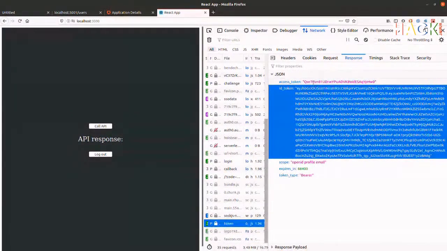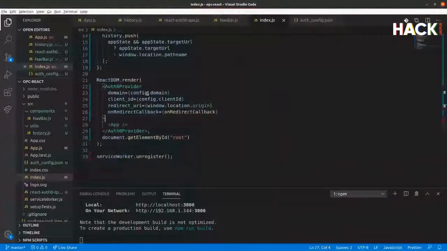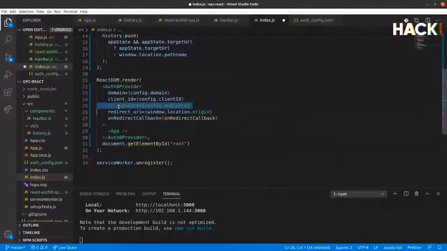But you'll notice here that the access token is not a JSON Web Token. It's not long enough. It doesn't start with EY. The EY there is the open brace that you'll see in JSON. So this is not the kind of access token we're looking for, which means that we're not going to be able to use it within our application. I won't go into details of why this is different at this point, but the reason it's different is because we haven't specified that audience. So I started in here with adding this audience in.